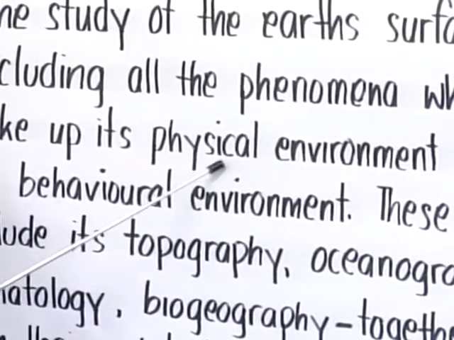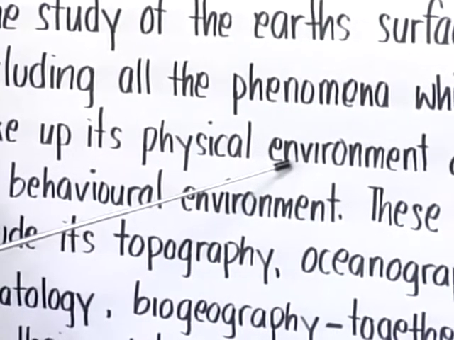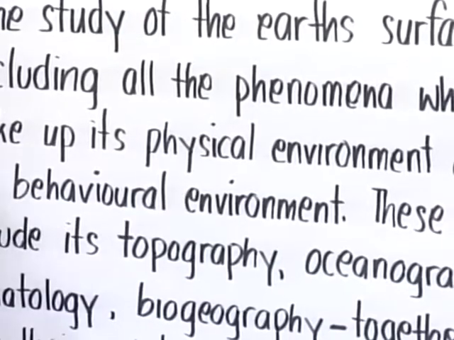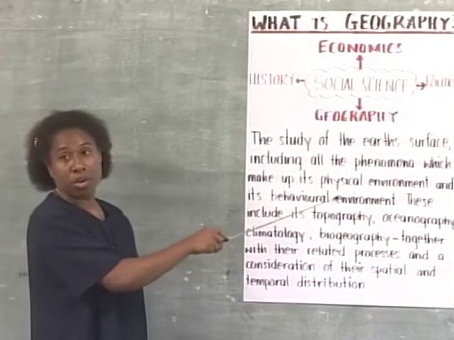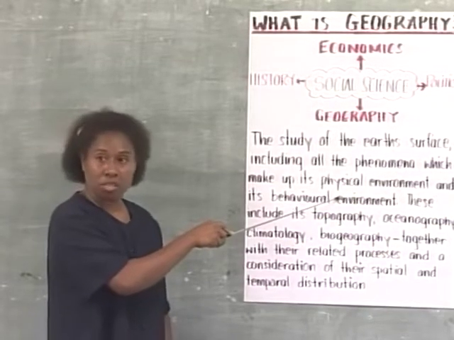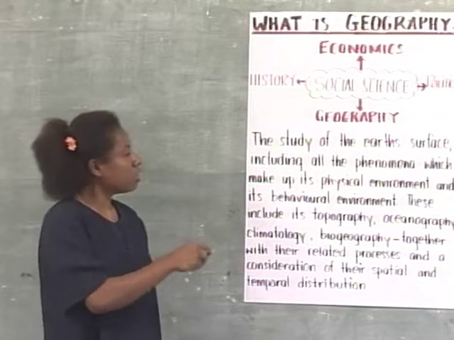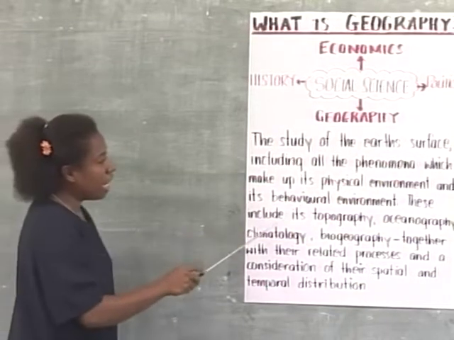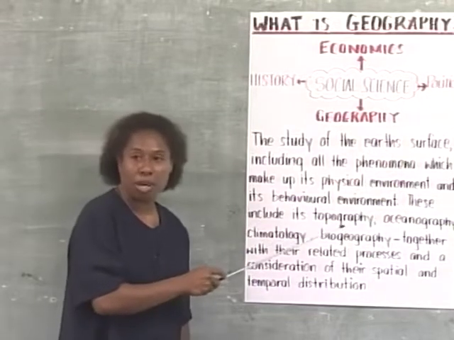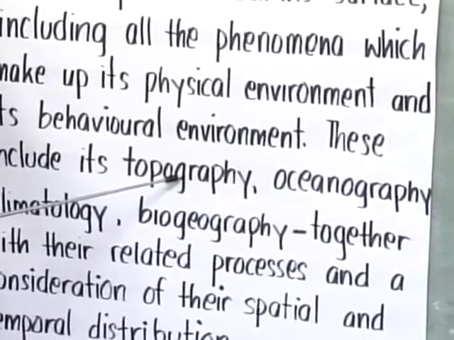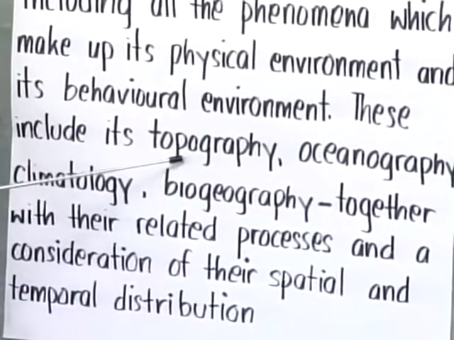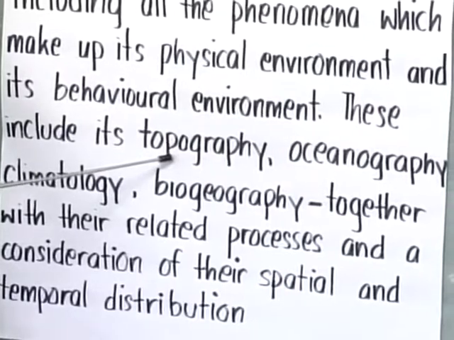When we look at the physical environment, we are basically looking at nature and what nature has actually done in terms of the formation of landforms. In the behavioral environment, we are going to be looking at humans and how humans have contributed to changes to the natural environment. All of those, the physical and the behavioral environment, include what we call topography. When we talk about topography, we are looking at the Earth's surface and all the features on the Earth's surface, how they are formed. For example, we are looking at mountain building, volcanoes, etc.